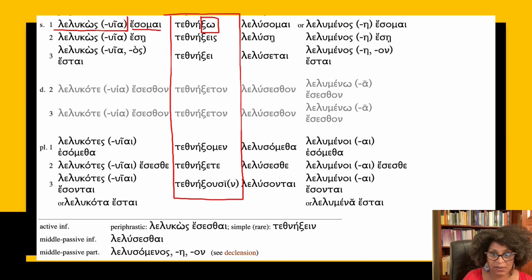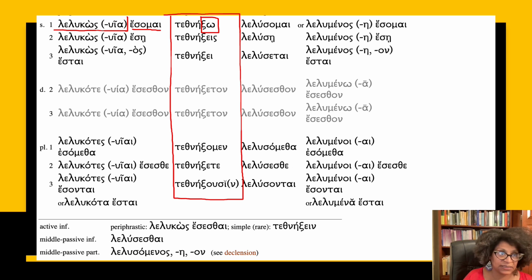So sigma plus the o, ace, a endings. And so sigma plus kappa gives you xi, so teth, ne, xo, etc. Now, as I said, this only occurs twice. So this is not something we're going to focus energy on. What we're going to do is focus on how to do the future with the periphrastic construction.